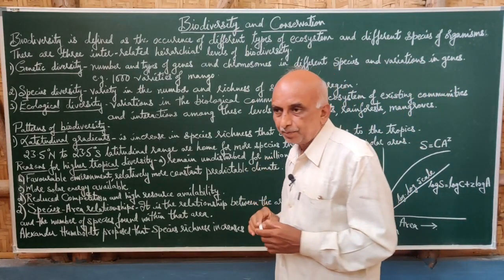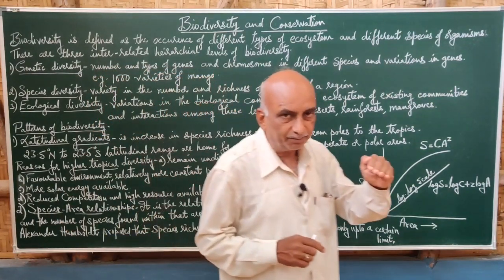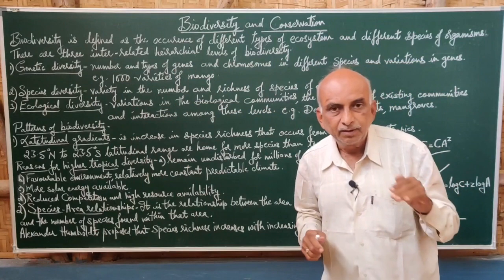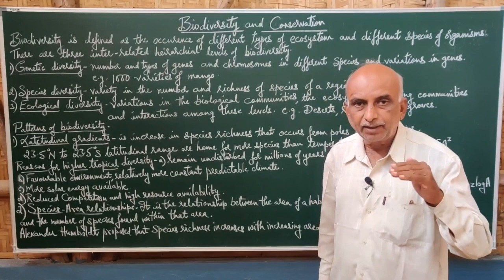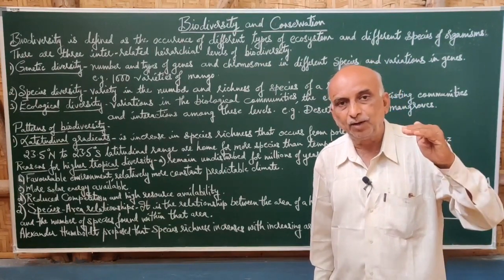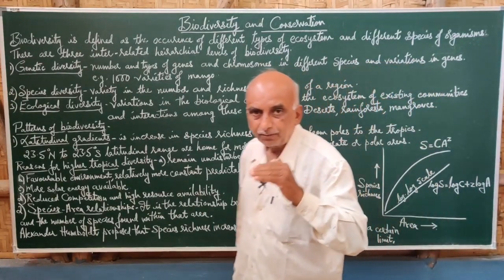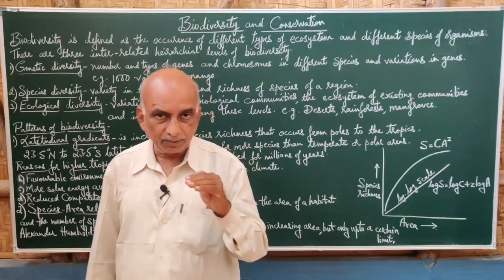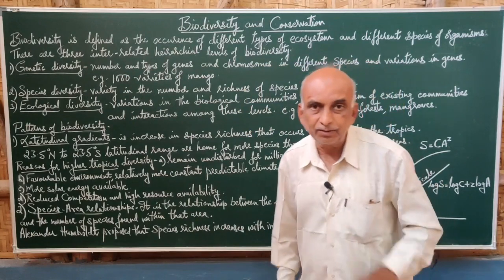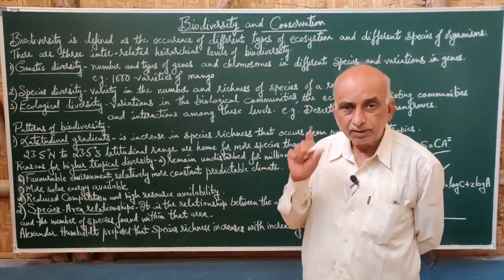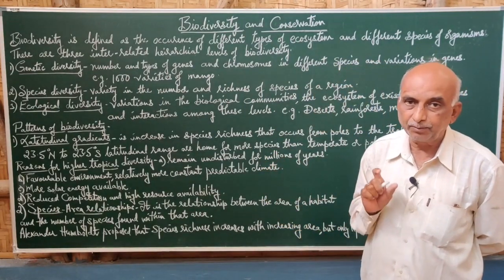The equator is present, where latitude is 0 degrees. If you move from the equator towards the north pole, about 23.5 degrees north, and similarly about 23.5 degrees towards the south, in between this region the species are very rich. That is considered the tropical area of the globe.